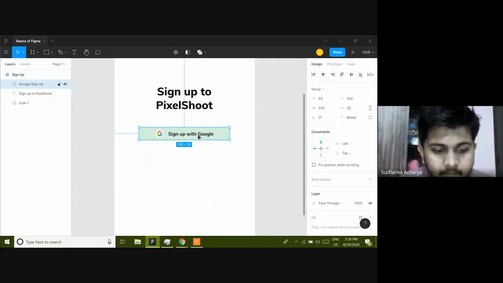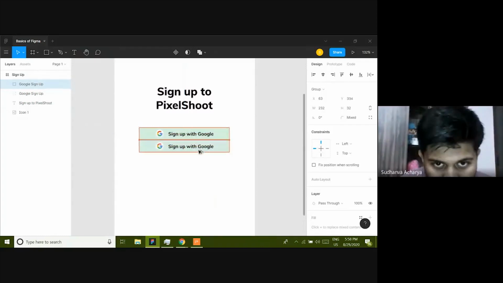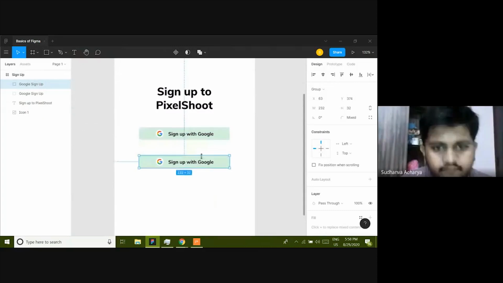So I'm just going to select this group, press Alt on my keyboard to copy, or else you could do the normal Control C, Control V method. So I'm just going to press Alt on my keyboard, and then by Shift selecting, I'm just going to drag it below and give it 40.